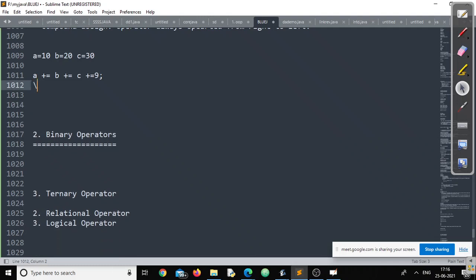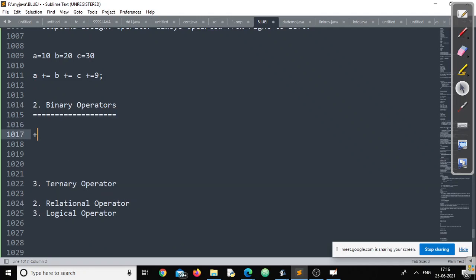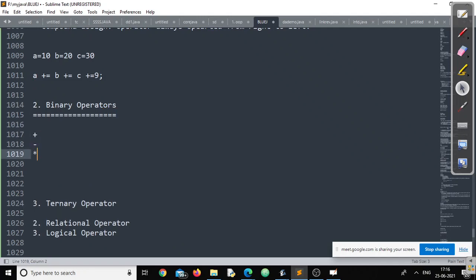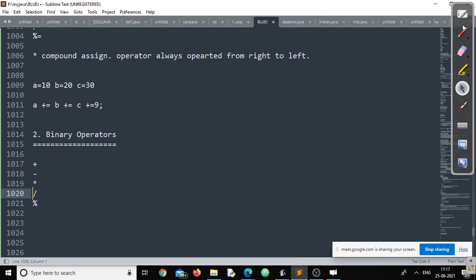Now, let's get back to binary operators. With this, we'll conclude the session. Binary operators, I think we had already discussed plus, minus, multiplication, division, and modulus. I think we have discussed all these operators, right? Do you have any doubts on this? No, sir. So now among all these operators, whose precedence is higher? Sir, division.